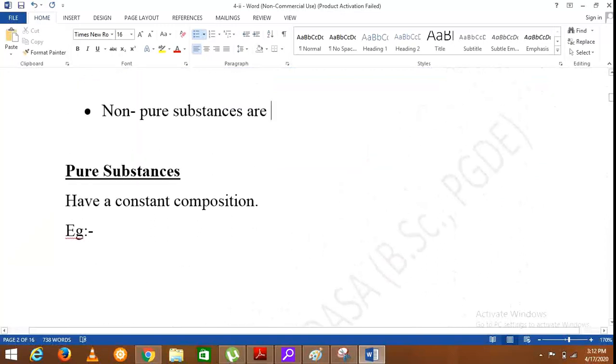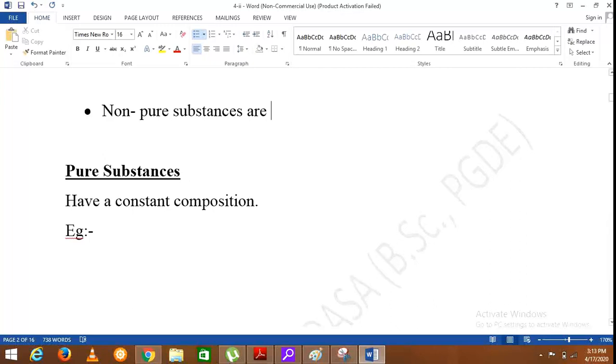Pure substances have a constant composition. The composition is known and it is constant. For example, we can say sugar is a pure substance. Pure water is an example of a pure substance. Salt is a pure substance. Copper, silver, copper sulfate, potassium permanganate, or what you call Condy's crystals, these are examples of pure substances.